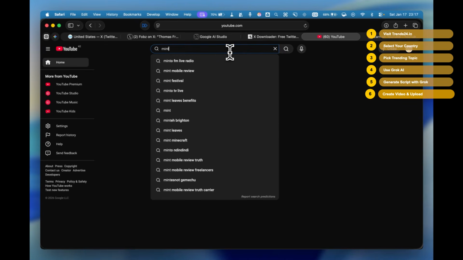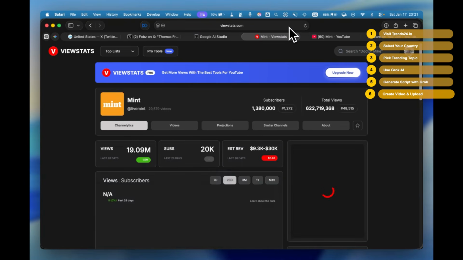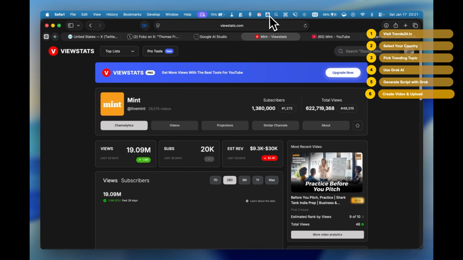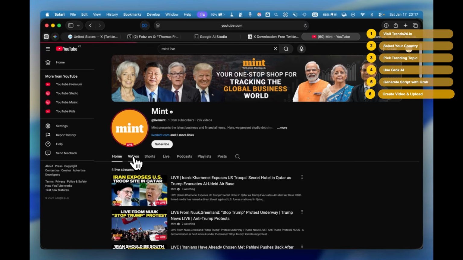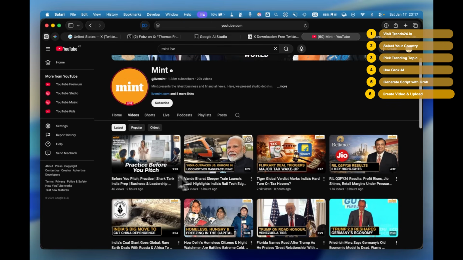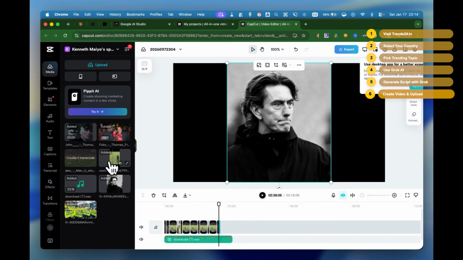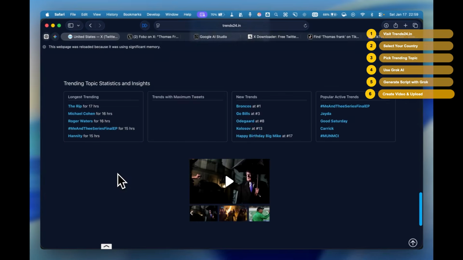But does this really work? I know you're skeptical. Here's a channel doing exactly this. It's called Mint. 1.38 million subscribers, 622 million total views. And look at their estimated revenue. 9.3K to 30K per month. The strategy isn't to make one video, it's to make 10 to 15 videos every single day. Why? Because the process is fast and trends never stop. Every few hours, something new is trending.